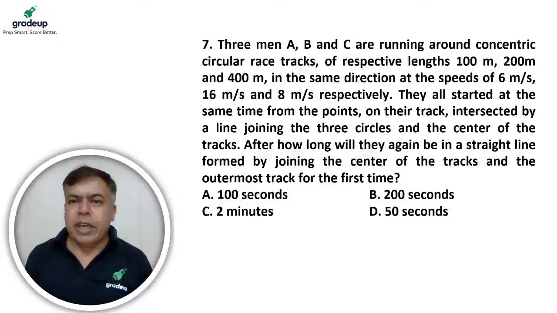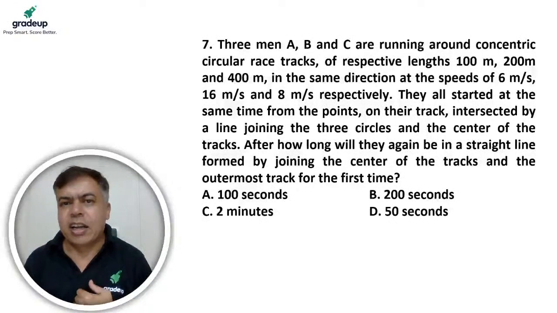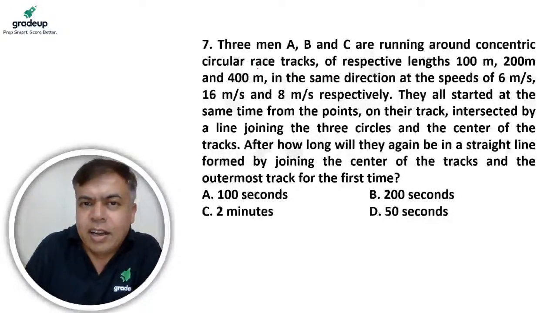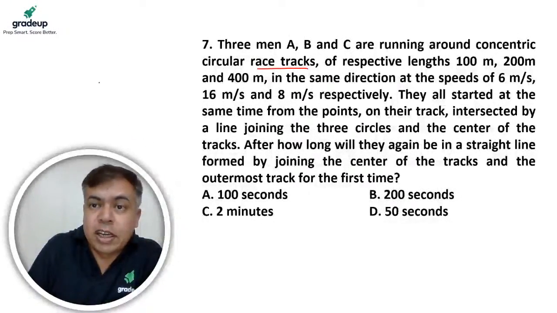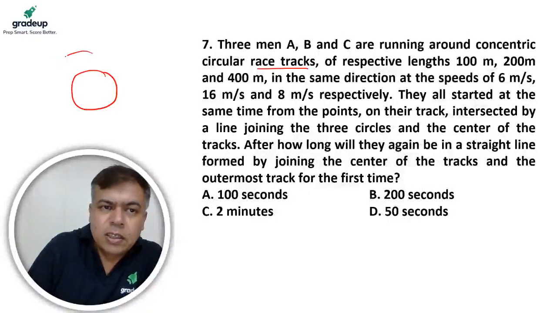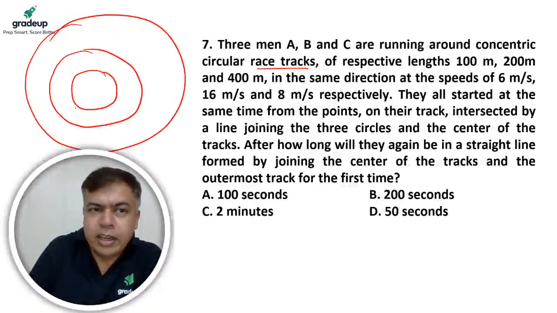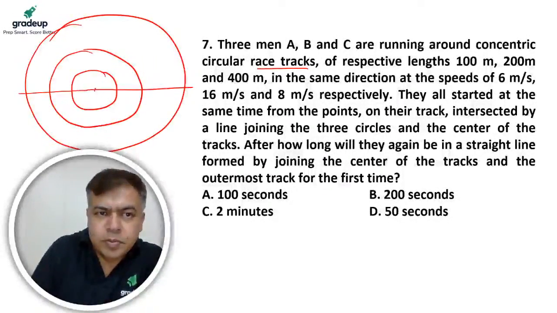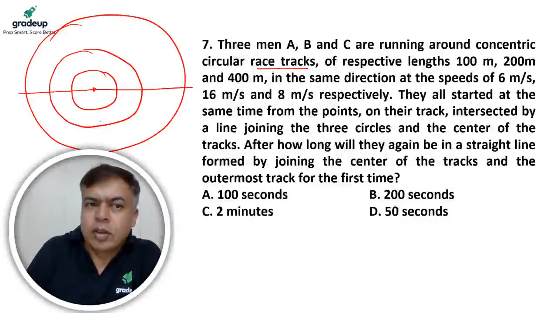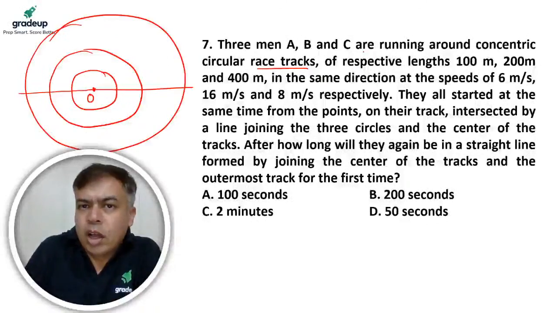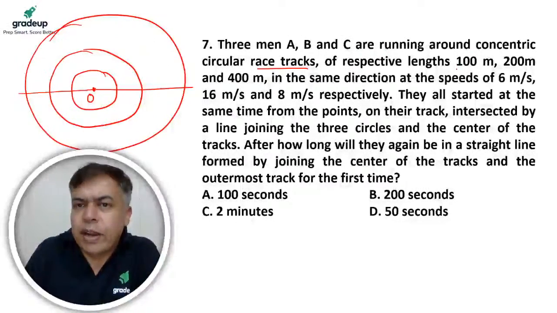3 men A, B and C running around concentric circles. Concentric circles means something like this, this or this. Right? Concentric. Now ABC running around concentric circles of respective lengths 100 meter, 200 meter and 400 meter. The circumferences are given. At the speeds 6 meter per second, 16 meter per second and 8 meter per second.